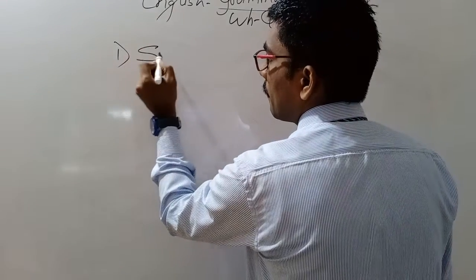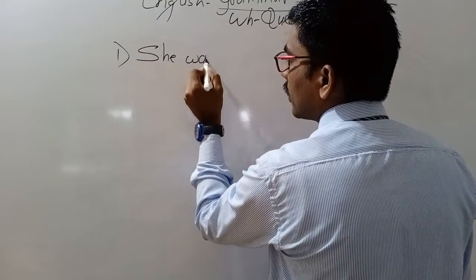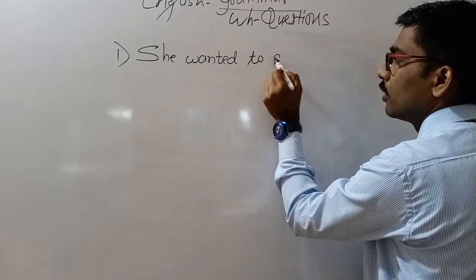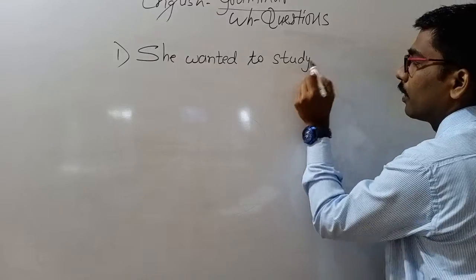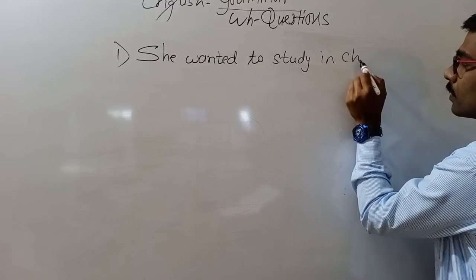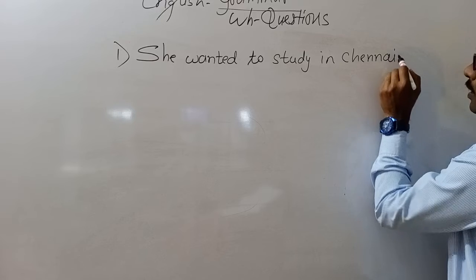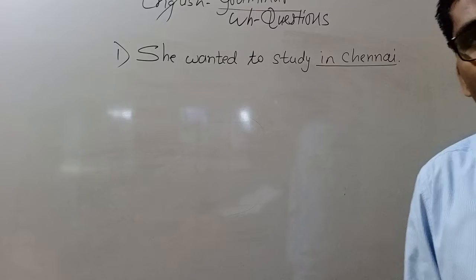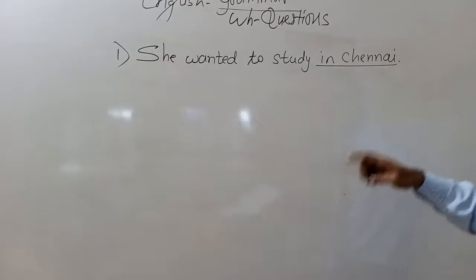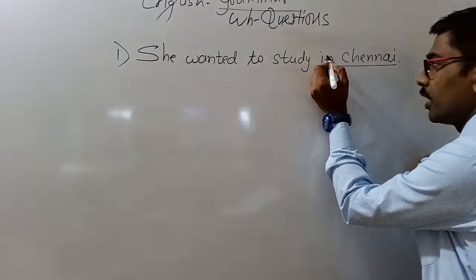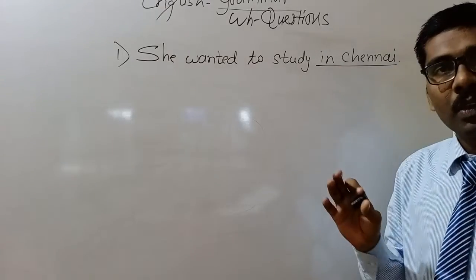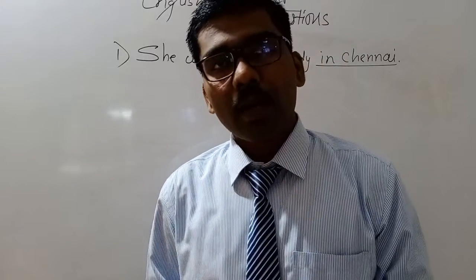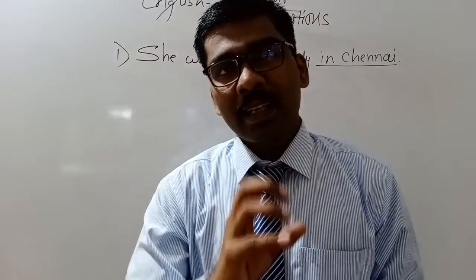She wanted to study in Chennai. So this is the sentence: she wanted to study in Chennai. And the question is: frame a WH question to get the underlined part as the answer.